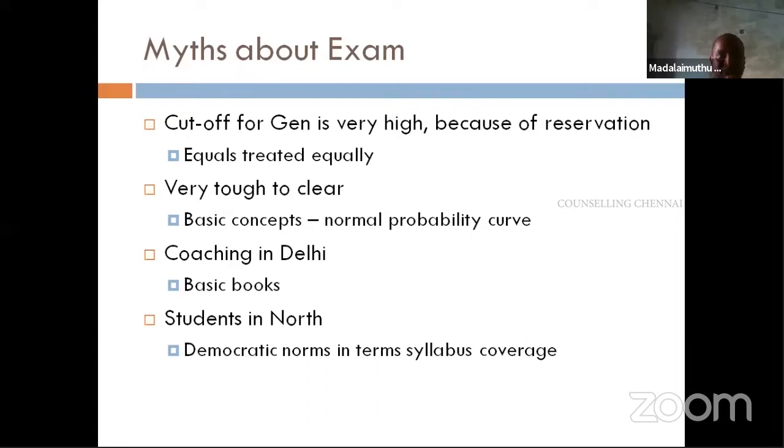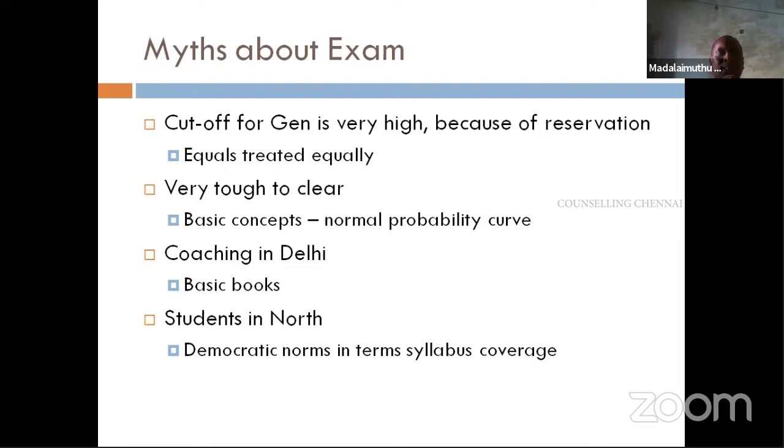With regard to this exam, they have made it an equal percentage of people will be selected from each category. So therefore it's purely competition among that particular category. Need not worry about it, and so we'll have to compete with that particular class. So that is one thing.